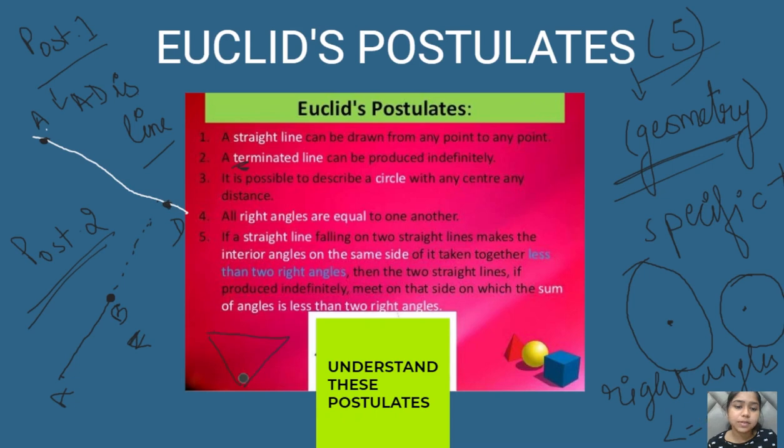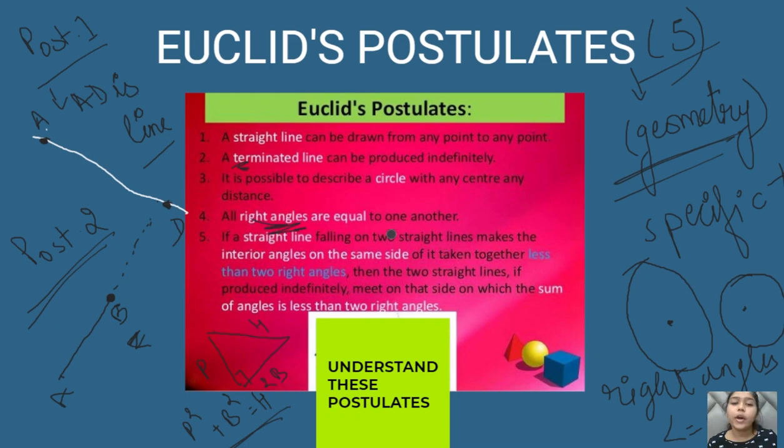As you have seen in your earlier classes, this one is your height, this one is your base, this is your hypotenuse, and it is represented by P, perpendicular, right? And we have seen in the previous classes that p square plus b square equals h square. So this is applicable for all the right triangles. That is why the right angles are always equal to one another.